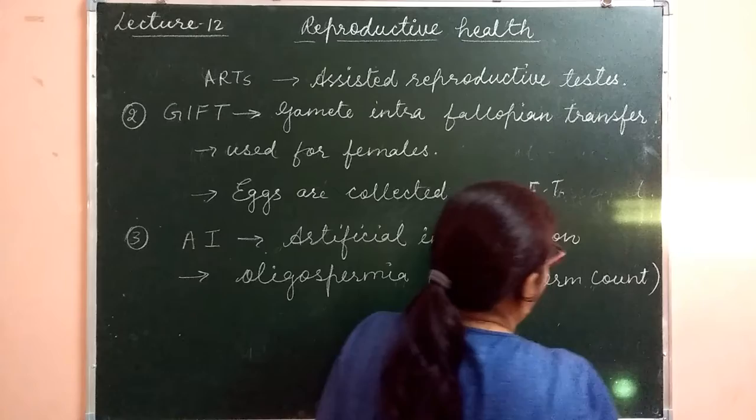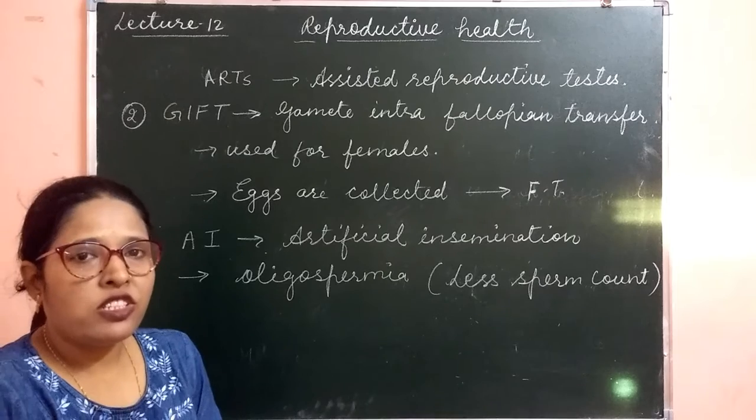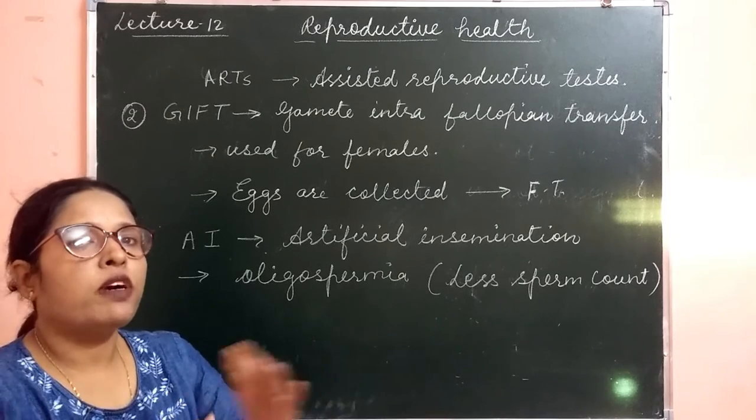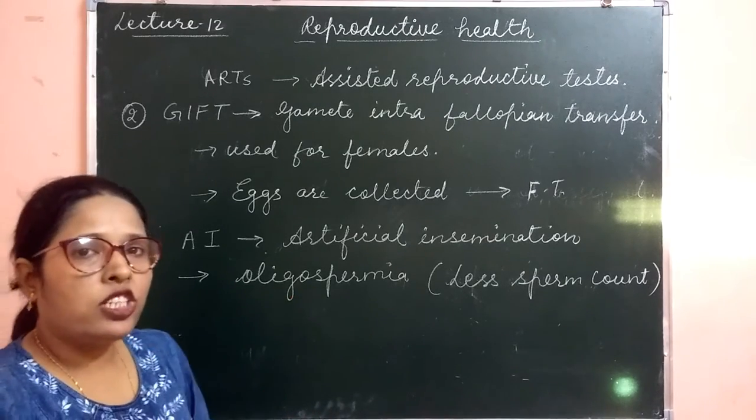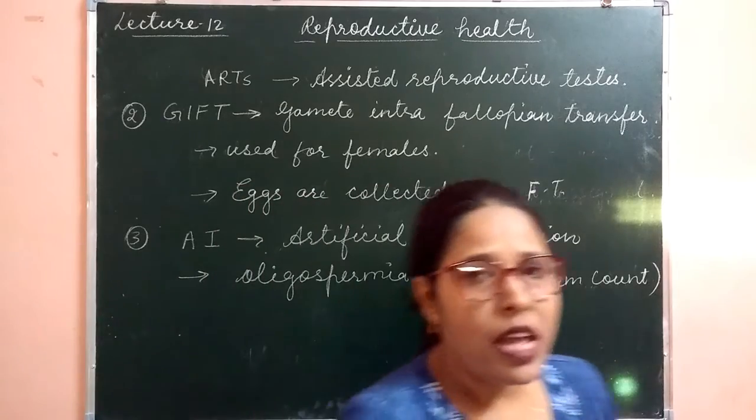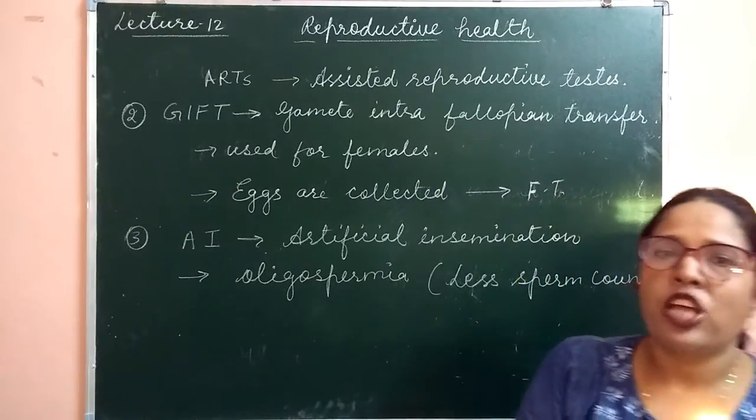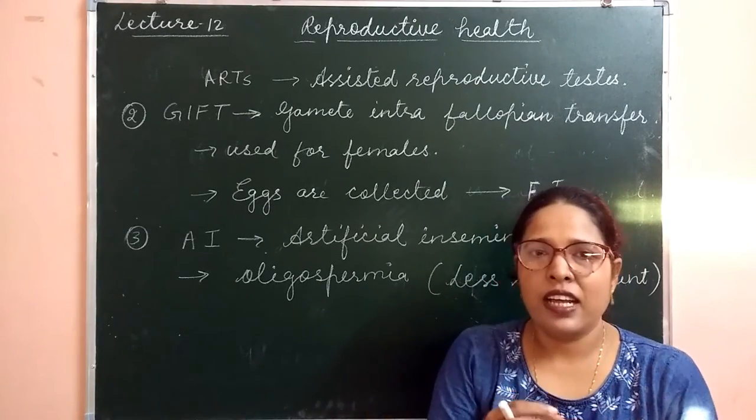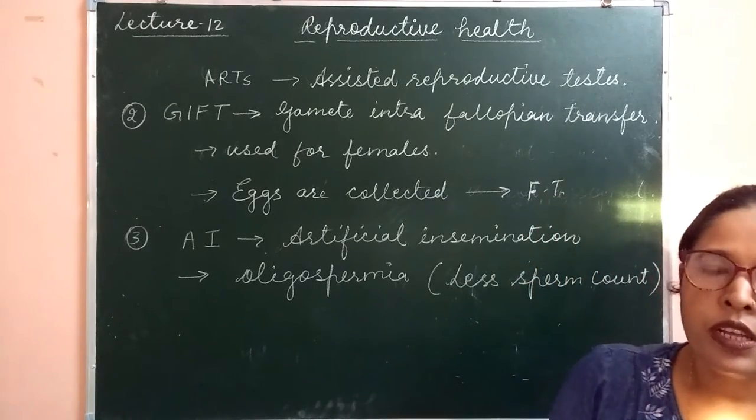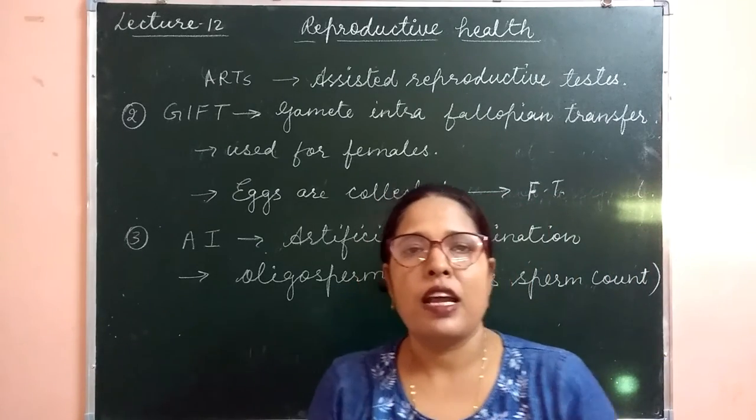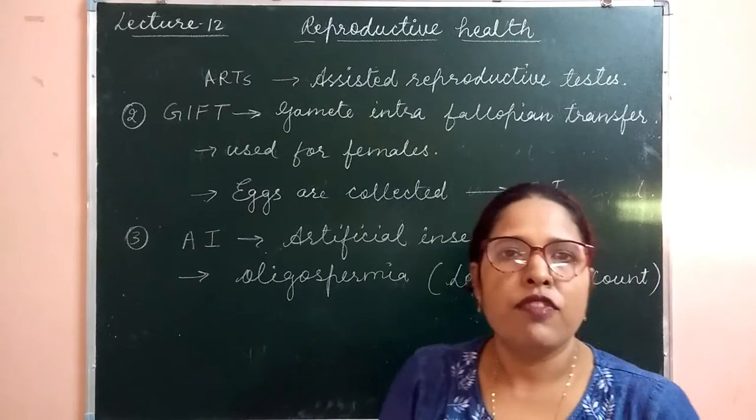Generally we know that in one ejaculation about 300 million sperms are there, and out of these 300 million sperms only about 100 are capable of reaching the egg. So if the oligospermia condition is there, less sperm count is there, then in that case the artificial insemination method is used, in which 2 or 3 ejaculates are collected and then they are transferred into the female genital tract. Clear? That is called artificial insemination.